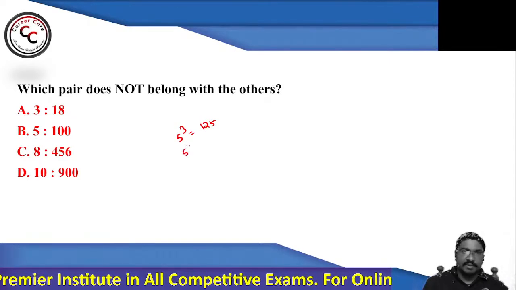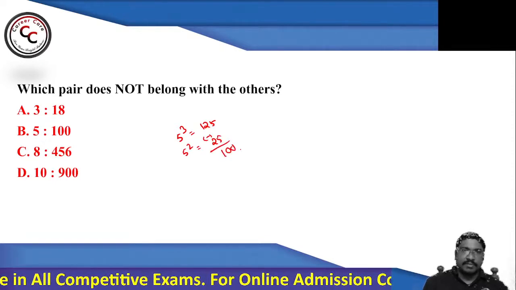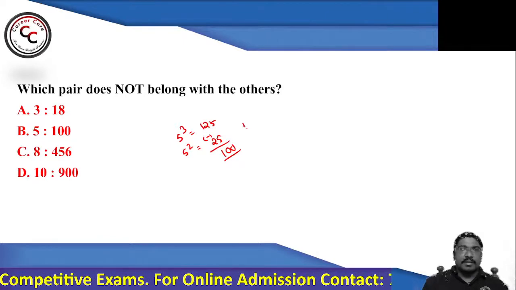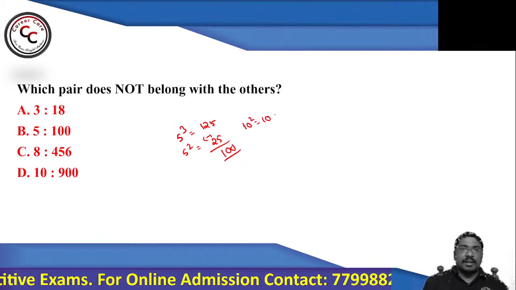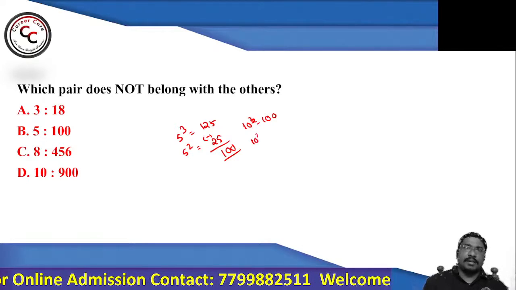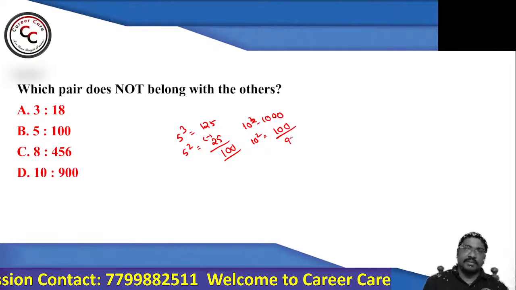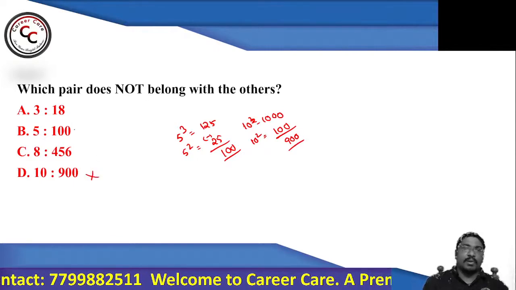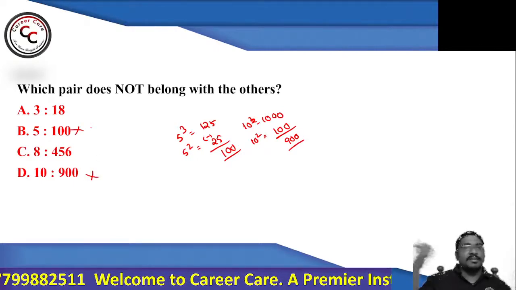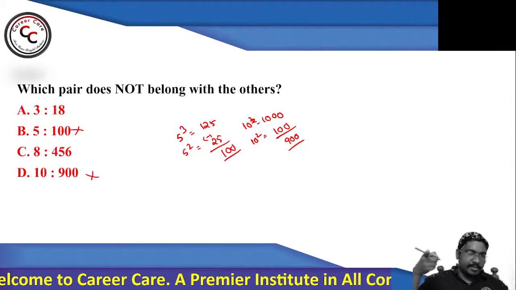Deepika is saying option C. Let's see. 5 squared is 25. If you subtract, 125 minus 25, you get 100. Similarly, 10 cubed is 1000 and 10 squared is 100, so if you take the difference, you get 900. So the pattern with respect to B and C is similar. That means you need to find out between A and C. Balu is also saying C.